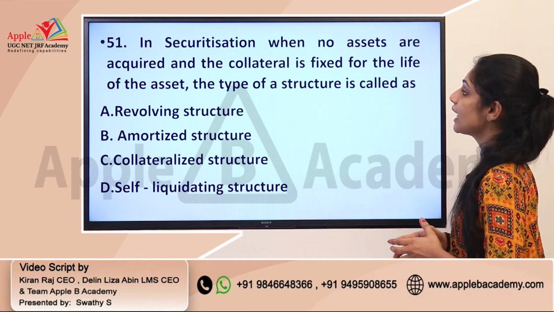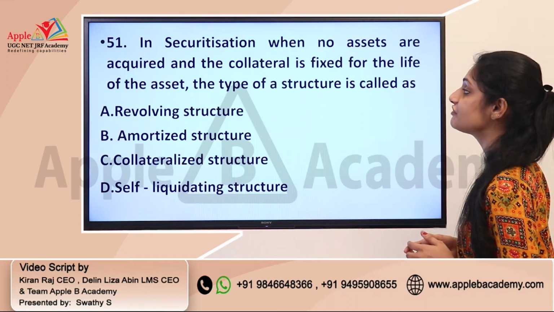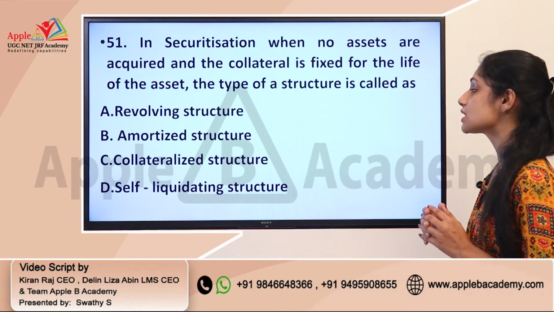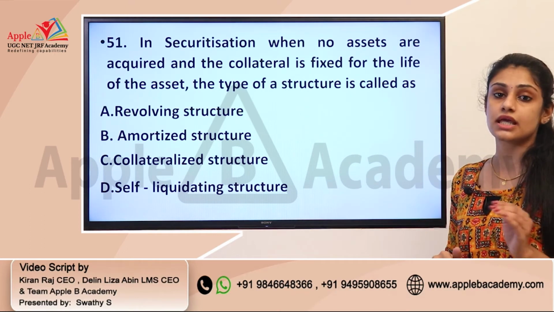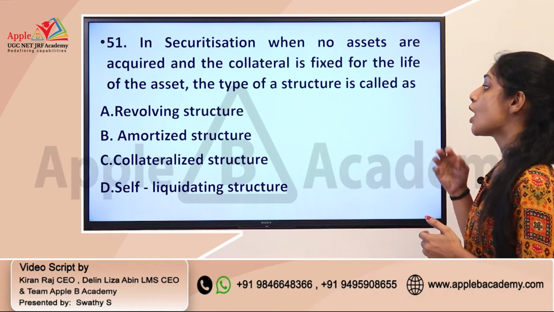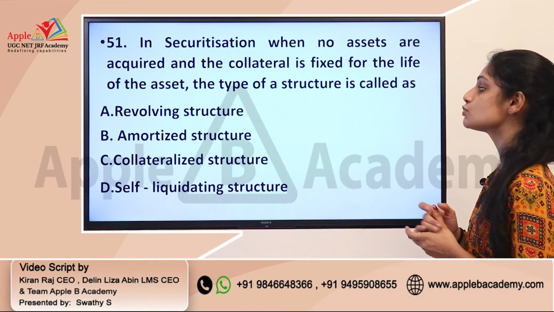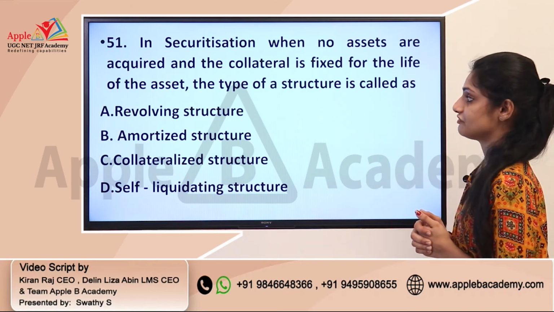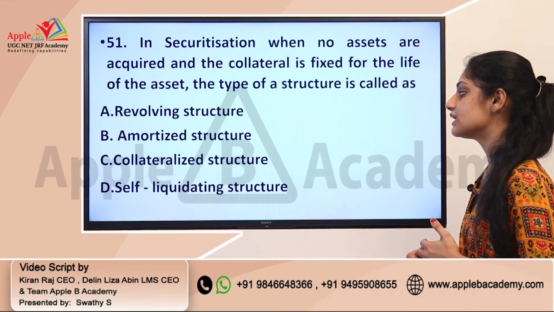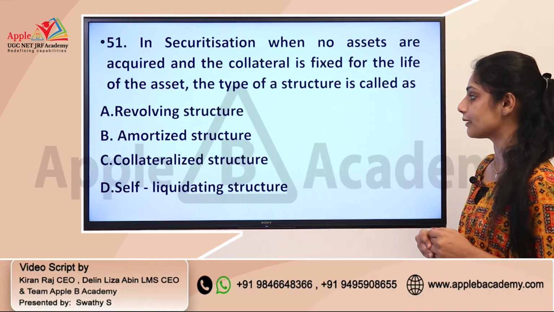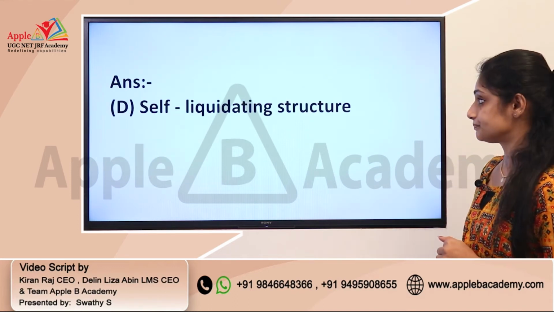And the next question: in securitization, when no assets are acquired and the collateral is fixed for the life of the asset, the type of structure is called as? So this is also from business finance, focused on the area of securitization. So you need to identify the proper structure when no assets are acquired. The options are revolving structure, amortized structure, collateralized structure, and finally self-liquidating structure. Okay, and the correct answer was option D, self-liquidating structure.